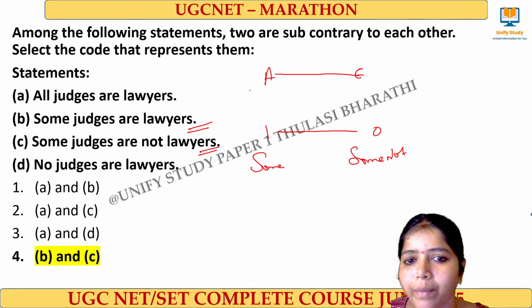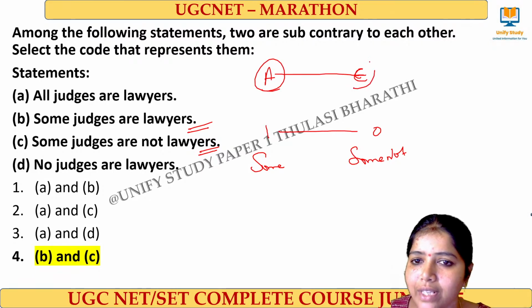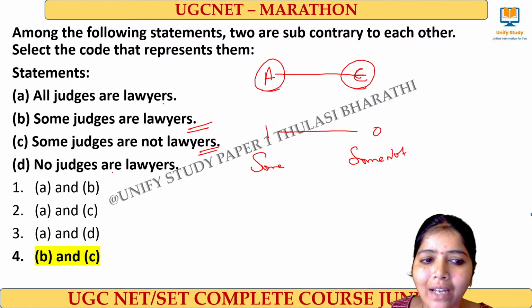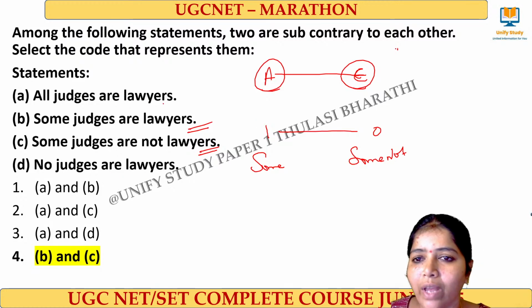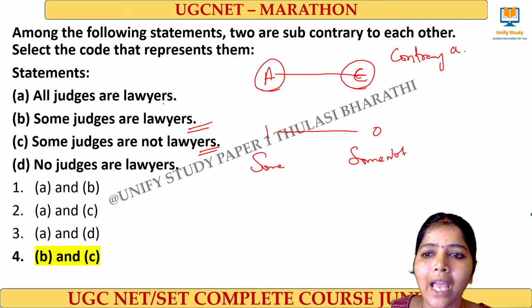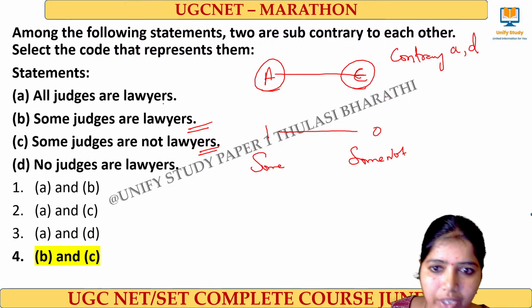What about the other combination here? What will be A and E type propositions? Contrary statements, which one will come? All judges are lawyers and no judges are lawyers. So when I want to find the contrary, which one will come? Here, according to the options, A and D will be the contrary statements.